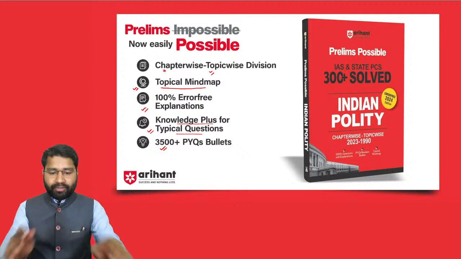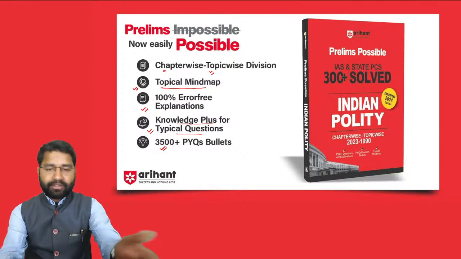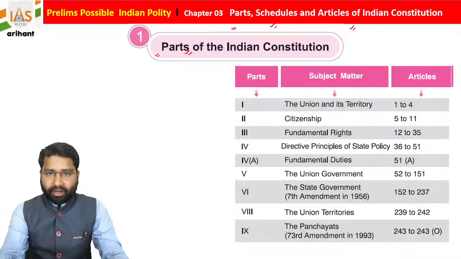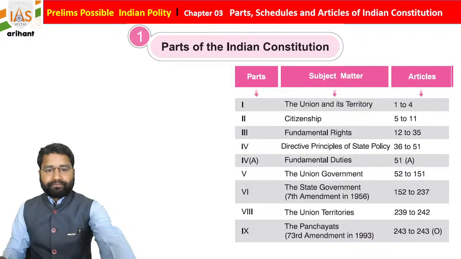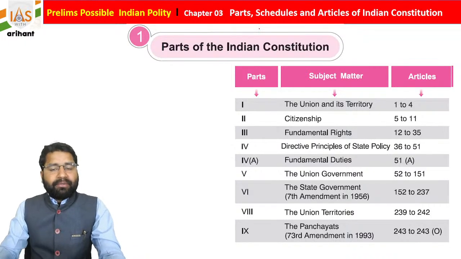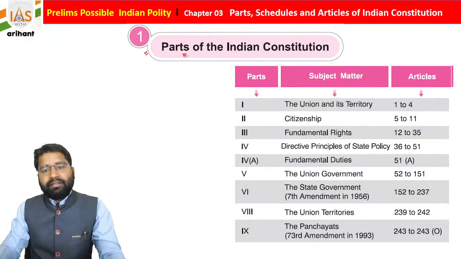We will start with the first question. First we'll discuss this topic. This chapter is Part, Schedule and Article of the Indian Constitution, and the first topic contains the parts of the Indian Constitution.